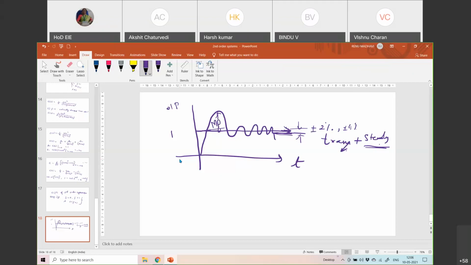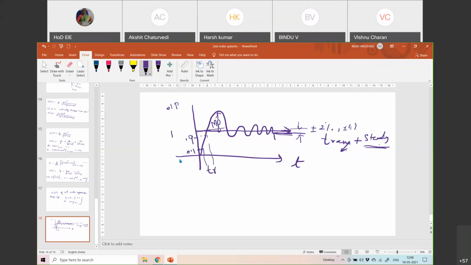In the process of rising to the value of 1, the time taken for the output to go from 0.1 to 0.9, if the applied input is 1 volt, is called the rise time.